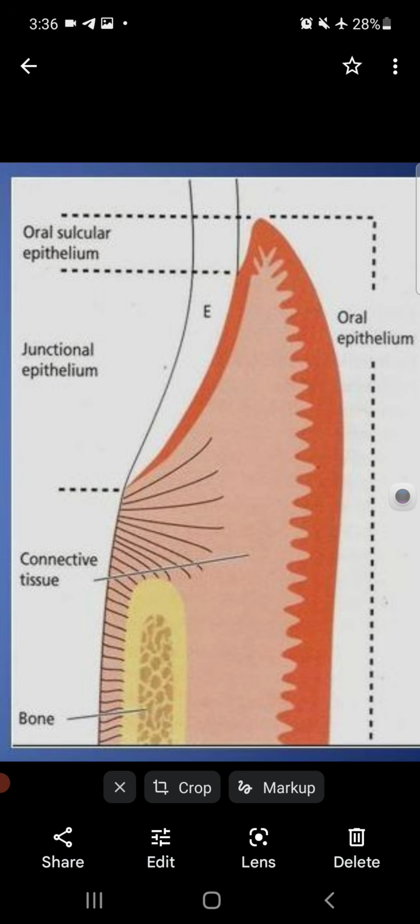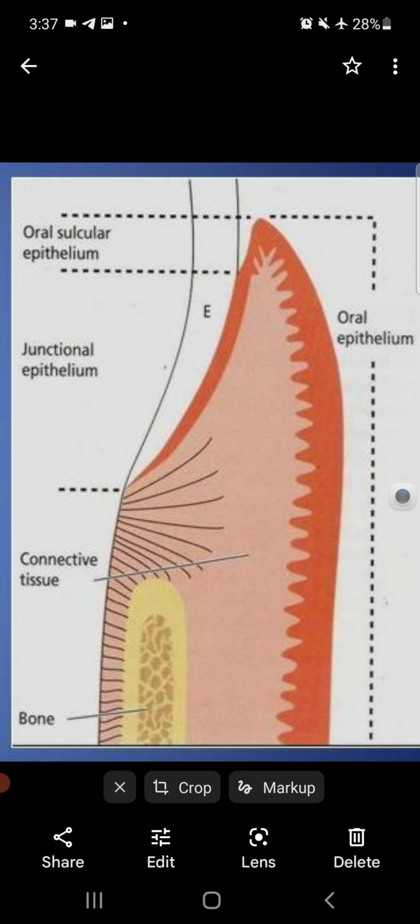In this diagram, on the right side, where connective tissue is written, this area shows the tooth. The red shows the epithelium, the grayish color shows the connective tissue, and the yellow color shows the bone.